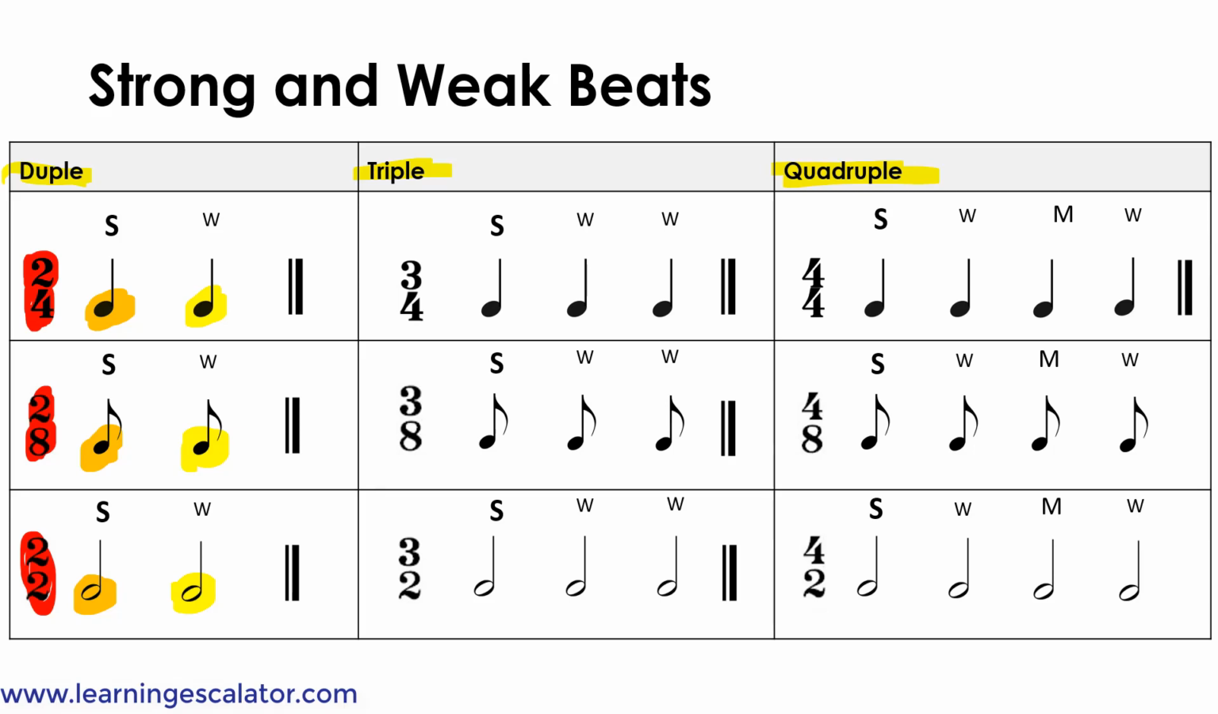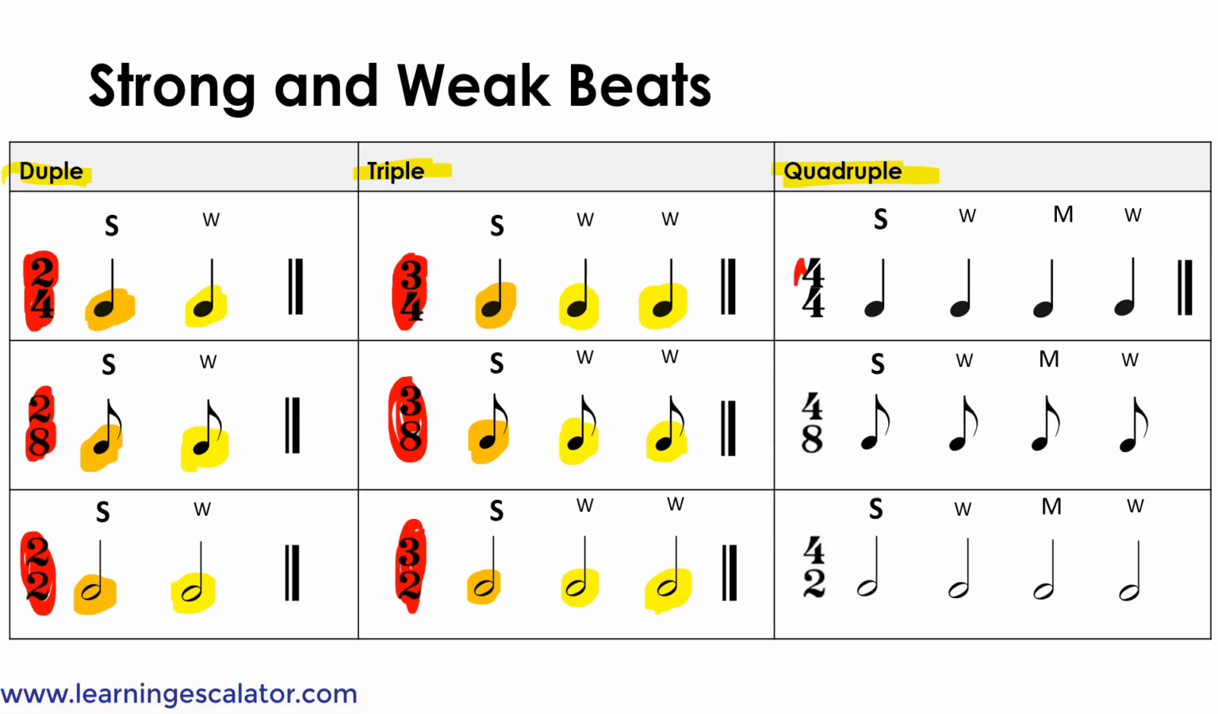And in the next few slides, I'll explain why you need to know the strong and weak beats. Now, triple time. In 3/4 time, the first beat is strong, and the second and third beats are weak. In 3/8 time, the first beat is strong, and the second and third beats are weak. And also in 3/2 time, the first beat is strong, and the second and third beats are weak.